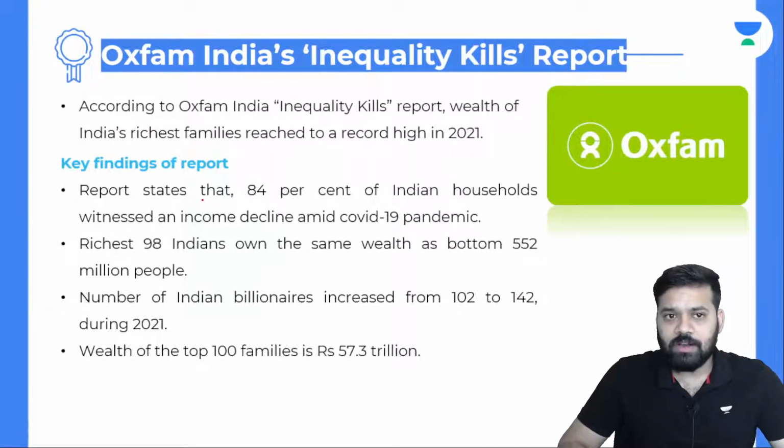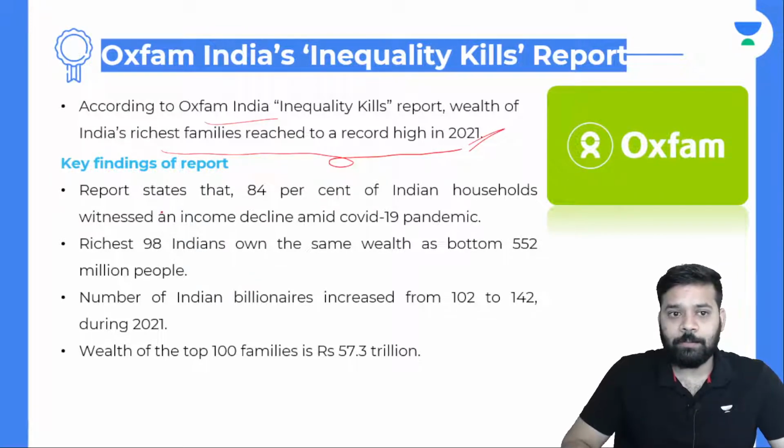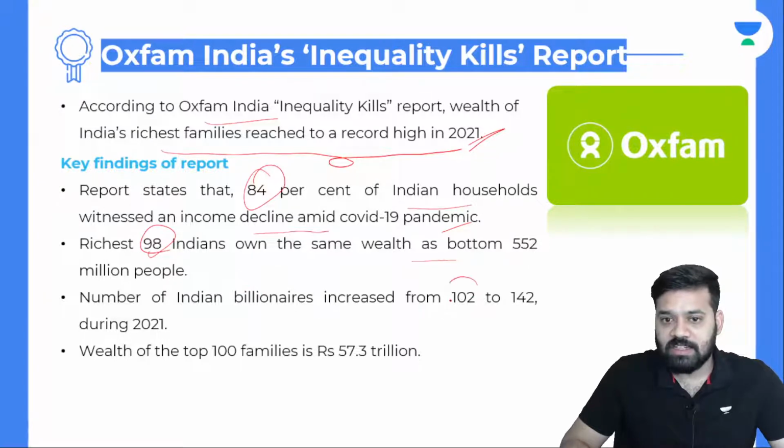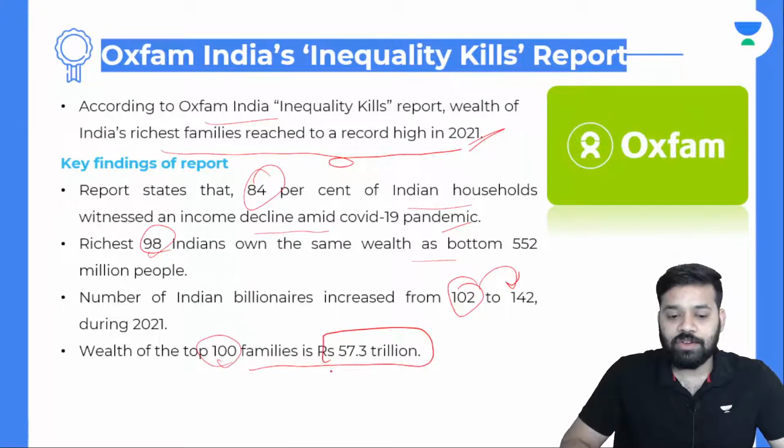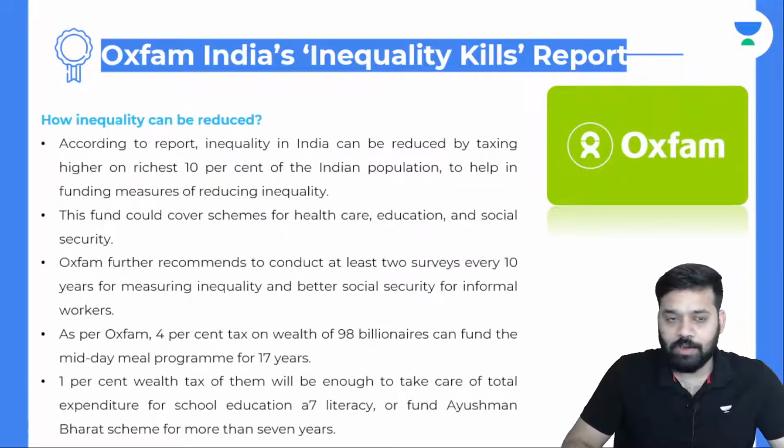Going forward to the next topic, Oxfam India's Inequality Kills report. According to the report, the wealth of India's richest families reached a record high in 2021. The report states that 84% of Indian households witnessed an income decline amid the COVID-19 pandemic. The richest 98 Indians own the same wealth as the bottom 552 million people. The number of Indian billionaires increased from 102 to 142 during 2021. The wealth of the top 100 families is 57.3 trillion. So you can see how much difference there is between the top rich and the bottom poor.